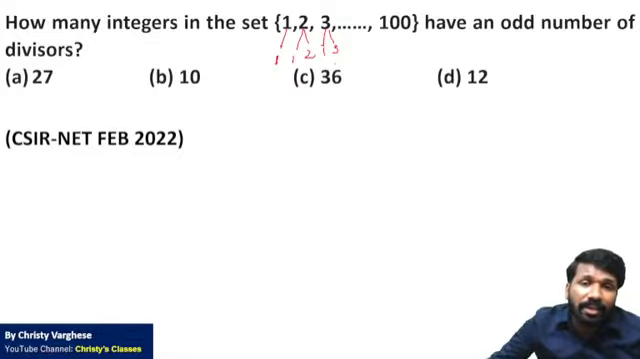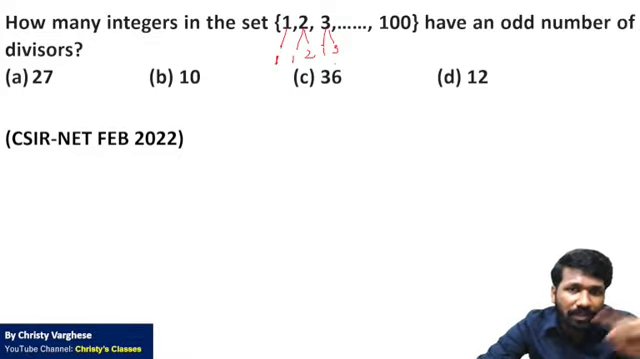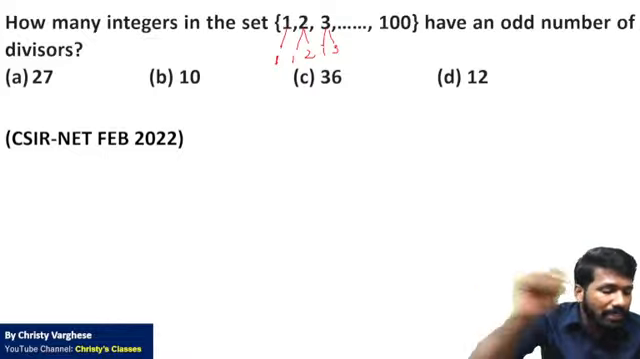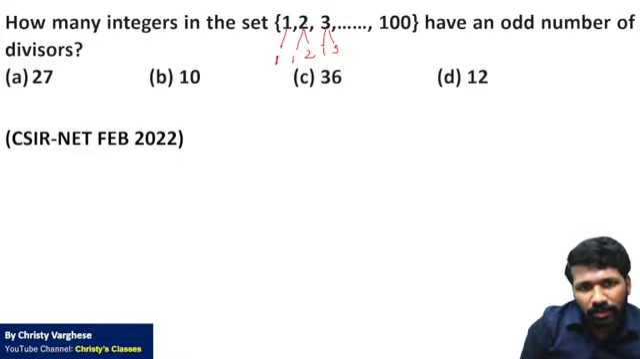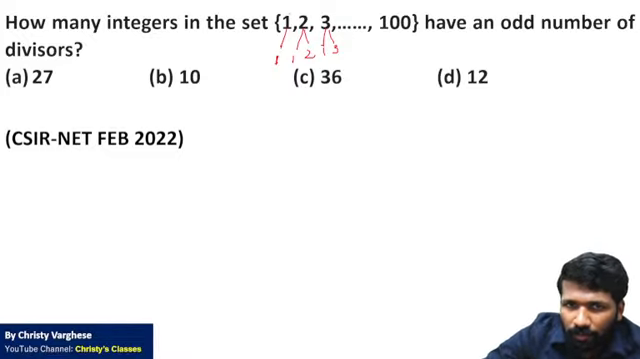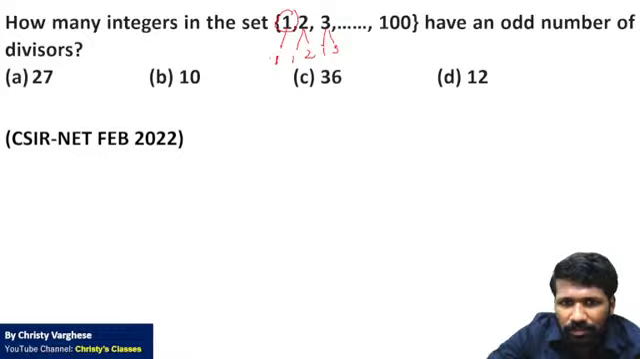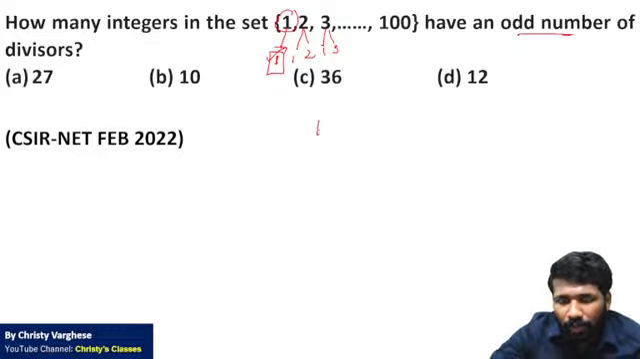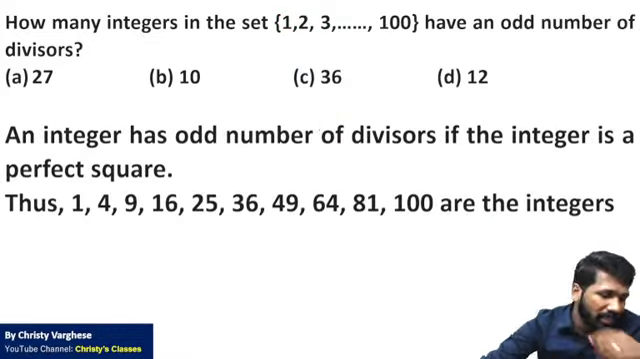Just clarifying, in the study material that I have provided after the session, it was mentioned that 1 is neither prime nor composite. 1 is not prime, not composite. So what about 1? How many factors? 1 factor only. 1 factor only means odd number of factors. So 1 is such a number.